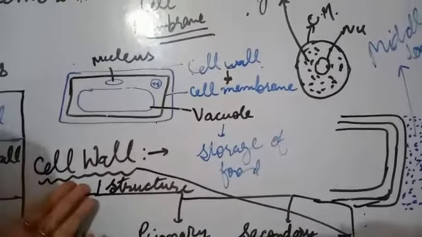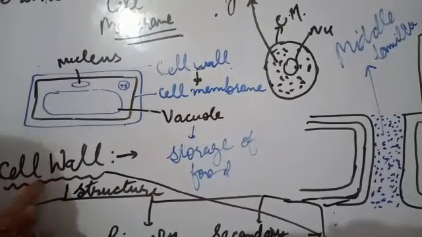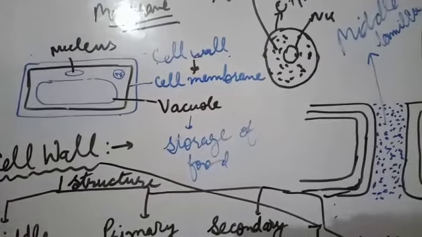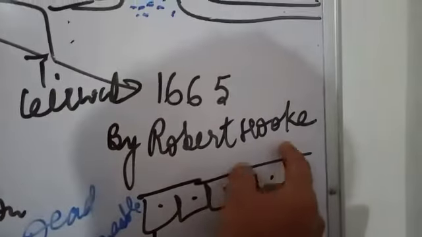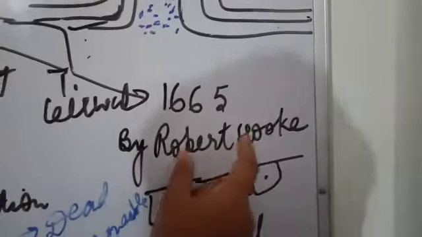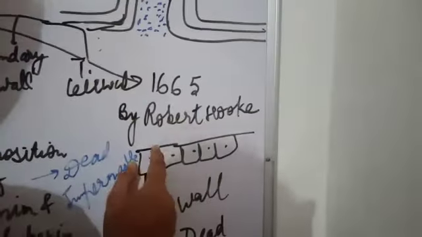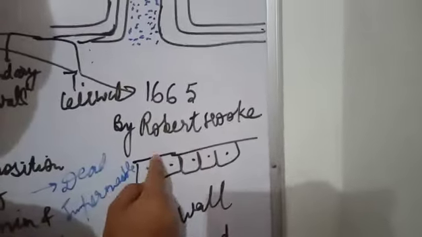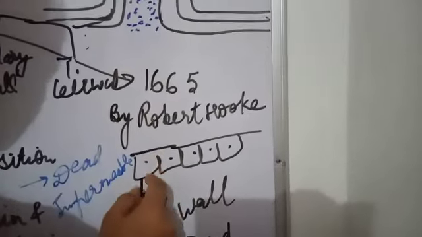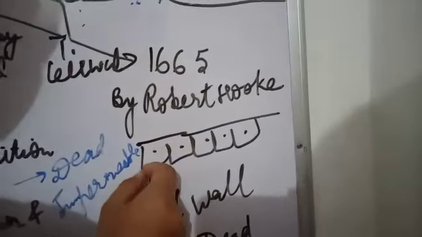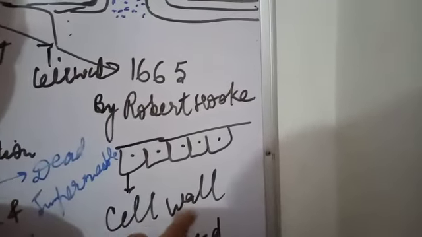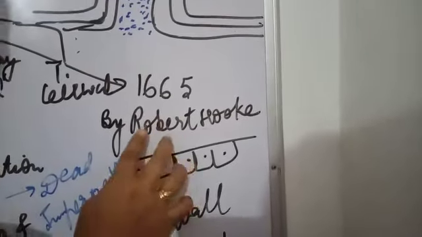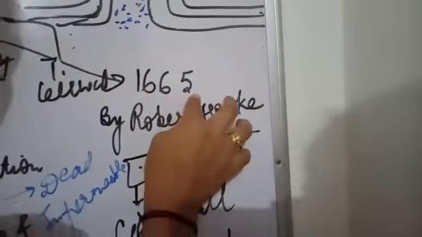If we are talking about the cell wall, my friends, I have explained to you in my first video that the cell was discovered by Robert Hooke in 1665 in the cork of a tree. When he observed the cork of a tree under the microscope, he saw that a compartment-like structure is found, which is the cell, which is being covered. Each and every compartment is being covered by a covering, and that covering is called cell wall. So basically the cell wall was discovered by Robert Hooke in 1665.